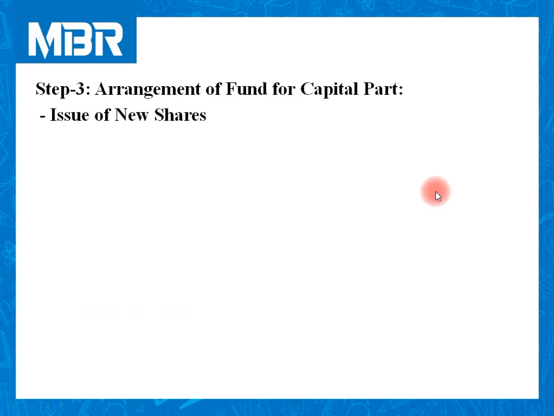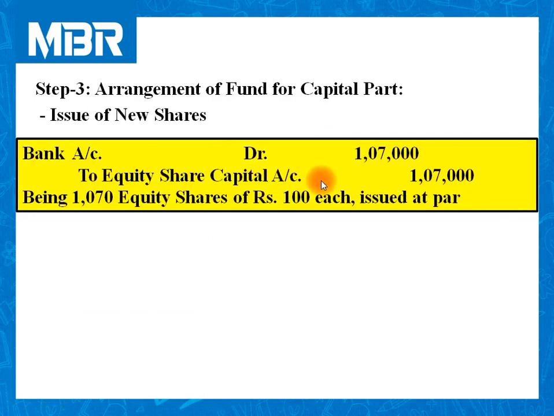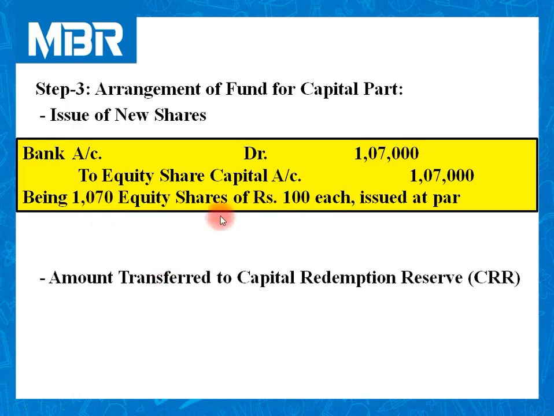Let us pass journal entry for issue of new shares. Bank account debited 1,07,000 to equity share capital account 1,07,000, being 1070 equity shares of rupees 100 each issued at par. In order to calculate number of shares, 1,07,000 divided by face value rupees 100, 1070.